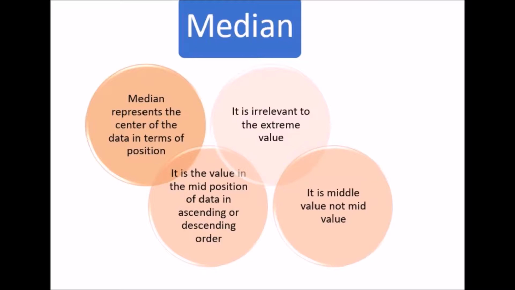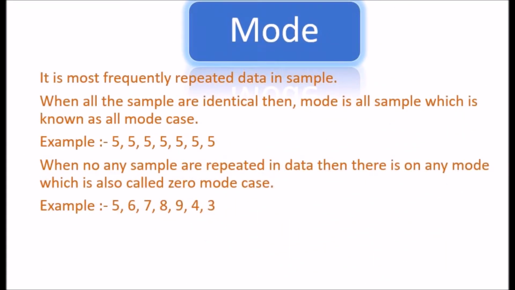Guys, let's turn to the mode. Mode is the most frequently repeated sample in data. When all the samples of the data are identical, this is called the all mode case. For example, 5, 5, 5, 5, and 5. When no sample is repeated, it is called the zero mode case. For example, 5, 6, 7, 8, 9, 4, and 3.